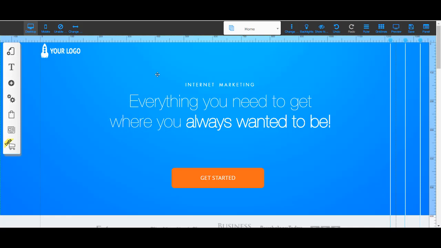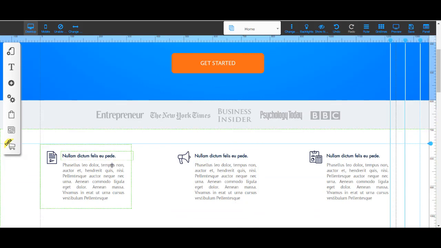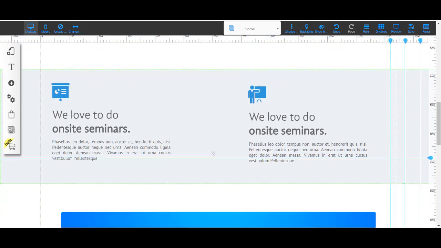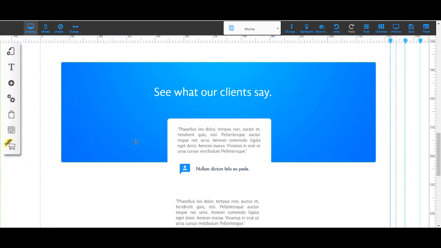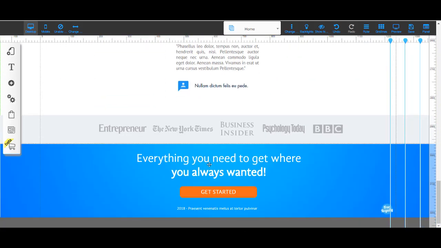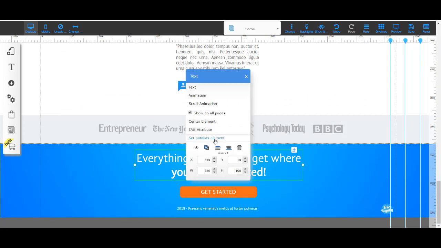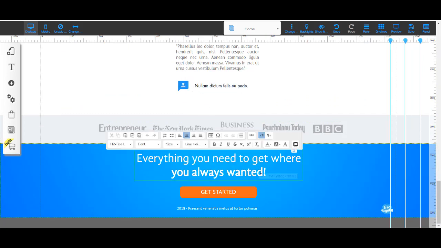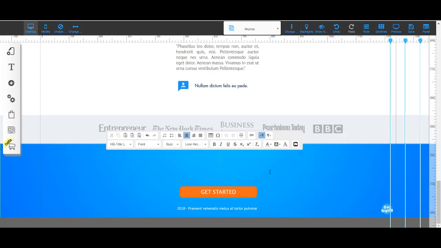So here is one. This is a template, by the way. So if you wanted to, you can add your personalized logo. You can create any headline you want. Here's a button for you to send your traffic to. And just look, guys, you can add literally anything to this template. You can put testimonials. You can put what you offered. You can put see what our clients are saying. So more testimonials. Just literally just click it, right click and change the text, and you can literally just type whatever you want. You can erase it and put whatever. It's that simple.